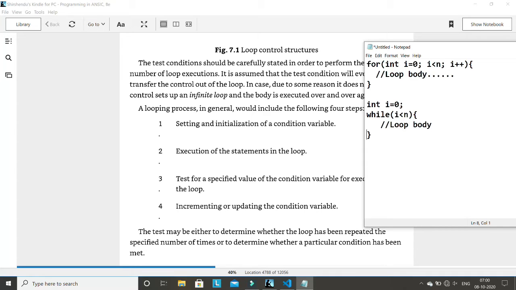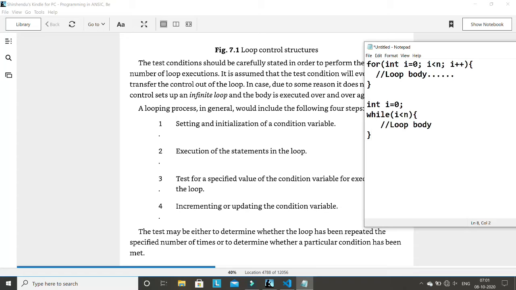In this particular case, if you run this while loop, it will execute infinitely. Suppose the value of n is 4. The value of i will never be larger than n, because initially we are initializing it with 0 and we are never incrementing or decrementing it. So for a loop, all these 4 points are important that you have to remember.